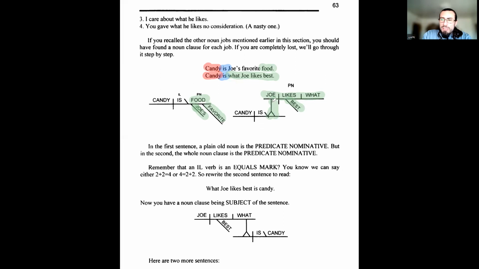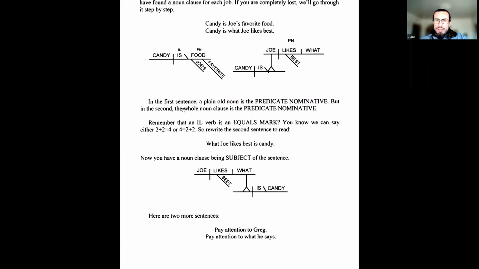But you diagram it just like a normal sentence on its own line, hanging above the sentence. Okay, so any noun role, absolutely any noun role, you can put a clause. In the first sentence, a plain old noun is the predicate nominative, but in the second, the whole noun clause is the predicate nominative. Remember that a linking verb is an equals mark, right?